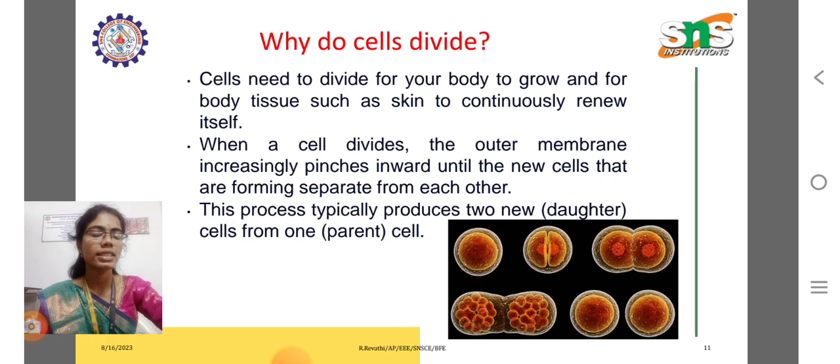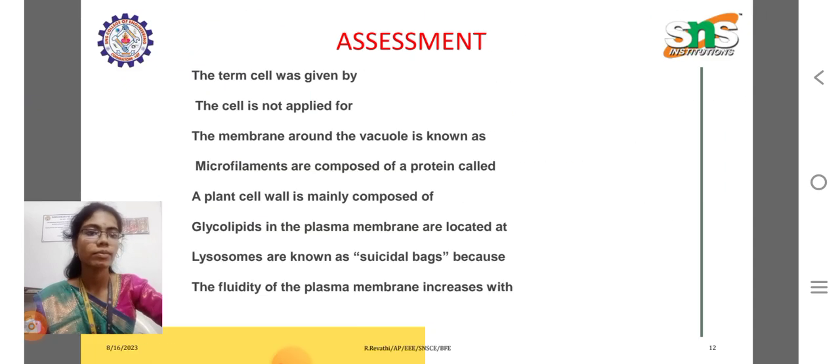Why do cells divide? What is the need and what is the purpose of cell division? Cells need to divide for your body to grow and for body tissue such as skin to continuously renew itself. When a cell divides, the outer membrane increasingly pinches inward until the new cells that are forming separate from each other. This process typically produces two new daughter cells from one parent cell.